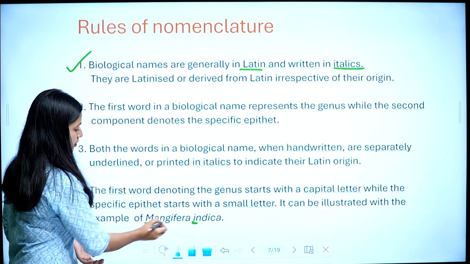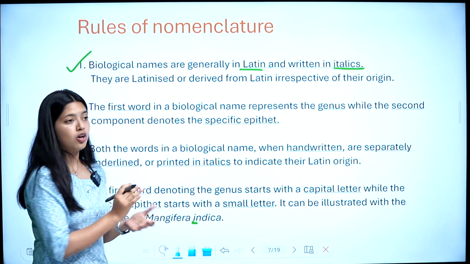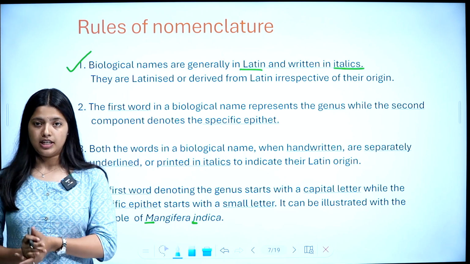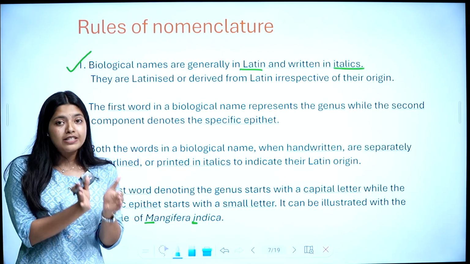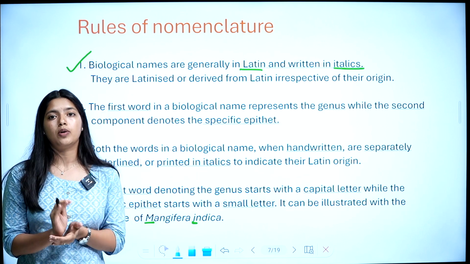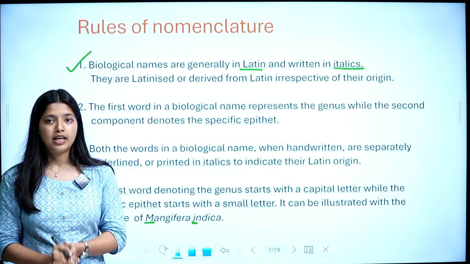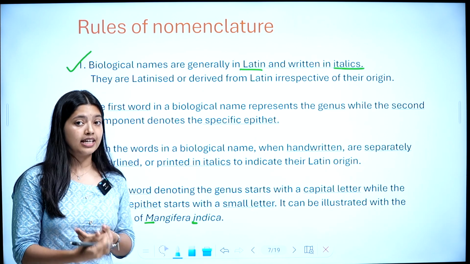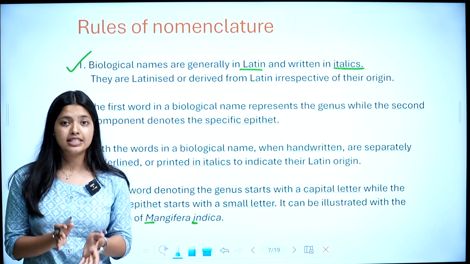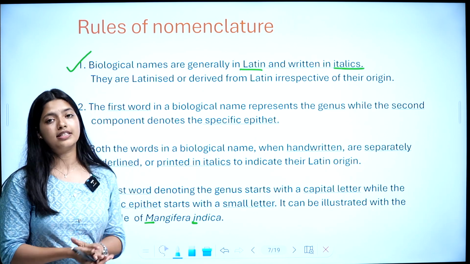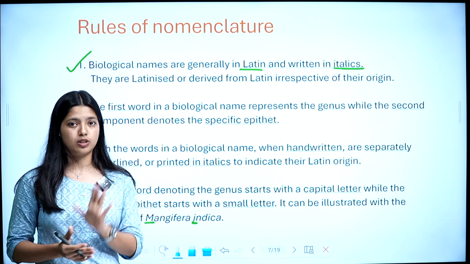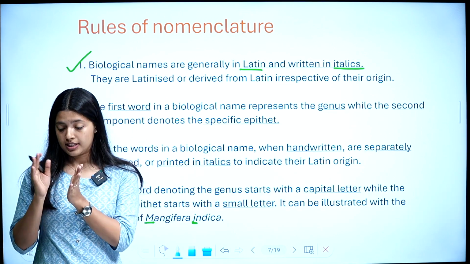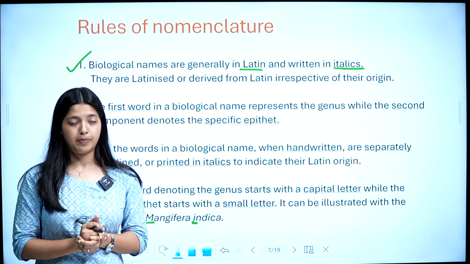So in Mangifera indica, the first letter of the genus name starts with a capital letter and the first letter of the specific epithet or species name starts with a small letter. Okay, are these points clear? Once again, biological names are generally in Latin, written in italics, Latinized or derived from Latin irrespective of their origin. Second, the name has two parts, a generic name and a specific epithet.